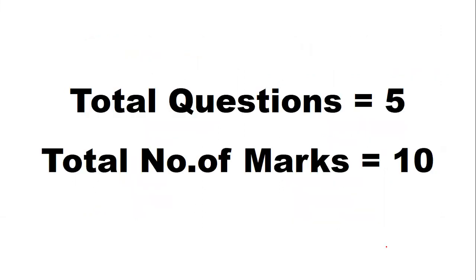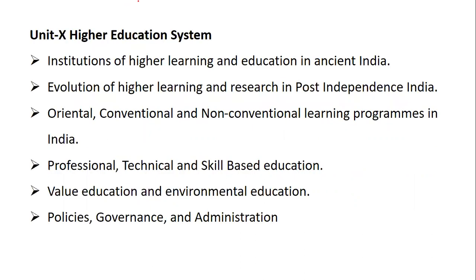So now let's go ahead with our topic. As we are talking about higher education system, the total number of marks allotted to this particular unit is 10. That is 5 questions you get on this unit, and every question carries 2 marks. So in total, you have 10 marks. The syllabus, we have almost covered everything: institutions of higher learning, evolution of higher learning, oriental, conventional, and non-conventional. I have taken a crisp understanding of all the topics: professional, technical, and skill-based education.